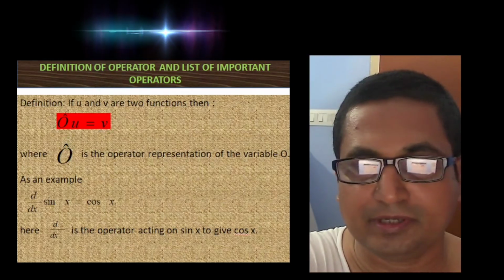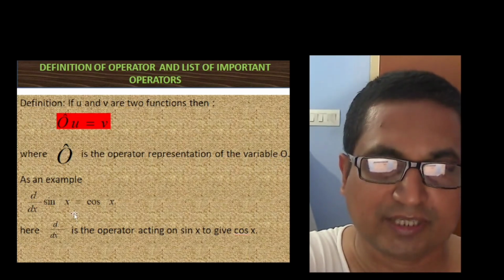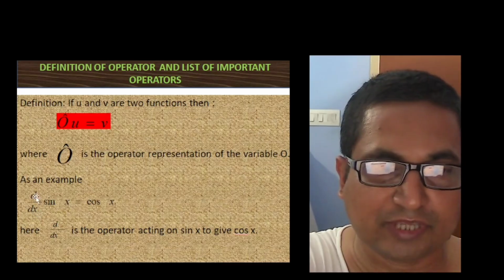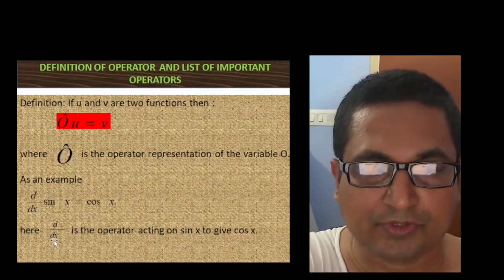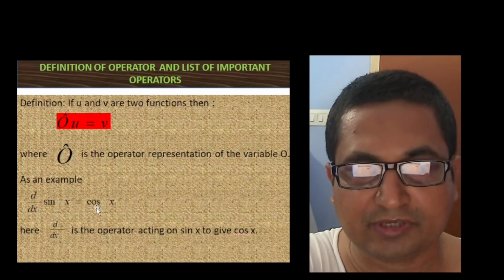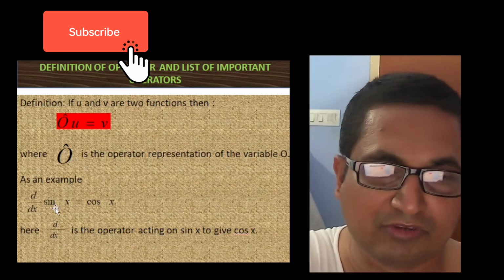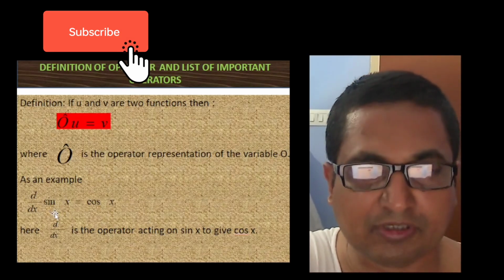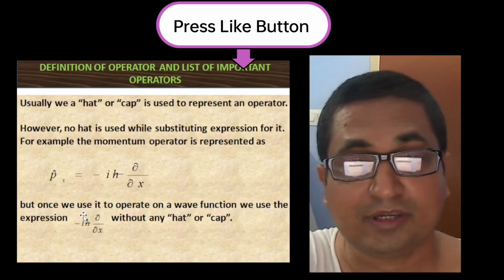This O cap simply represents the fact that it is the operator representation of the variable O. For example, if we take the sin x function, which is acted upon by d/dx, we get cos x. So here d/dx is the operator, which acting on sin x gives us cos x. We see here that there must be two functions for an operator: acting on one function, it gives rise to another function.